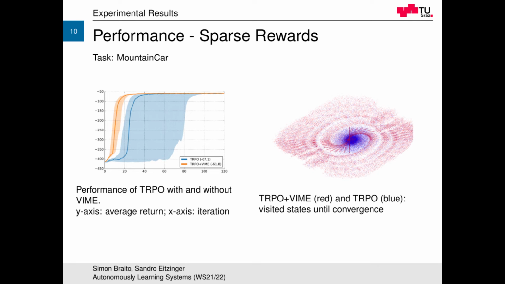First, let's look at a task with sparse rewards. Here we have a look at the trusty old mountain car. As we can see, the performance of a common reinforcement learning algorithm, in this case TRPO, which is Trust Region Policy Optimization, performs way better and converges quicker with VIME than without. Furthermore, on the right, you can see the vastly greater exploration of the state space when VIME is utilized versus a smaller region in blue in the middle without VIME.